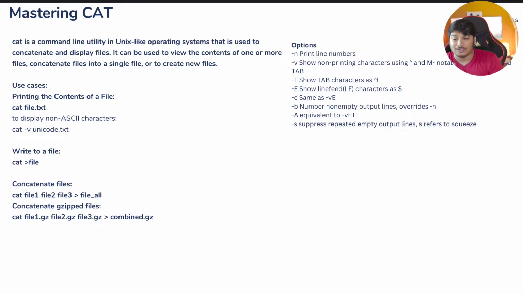Now, how to concatenate multiple files? It is cat, then file1, file2, file3, all separated by spaces, and then give this greater than symbol, then the file name. It will combine all three files into a single file. Now this is a very good use case: concatenating multiple gzip files.